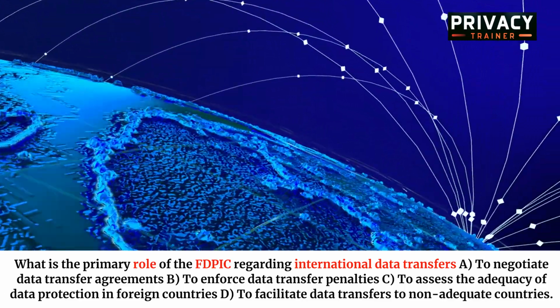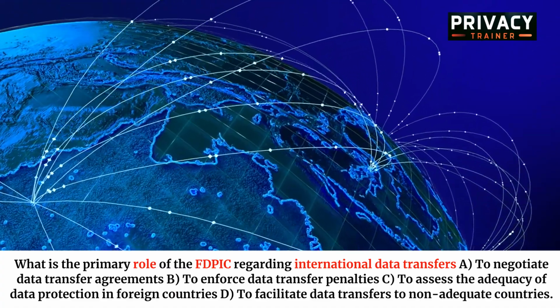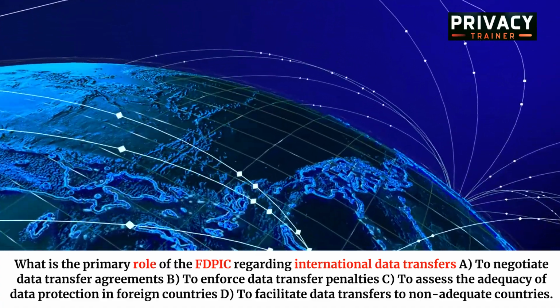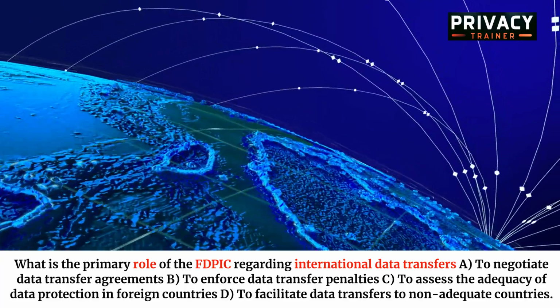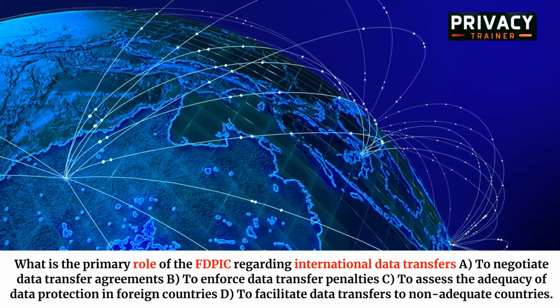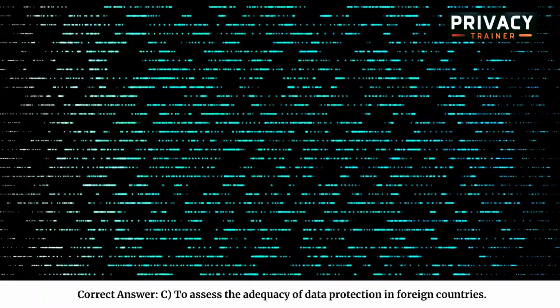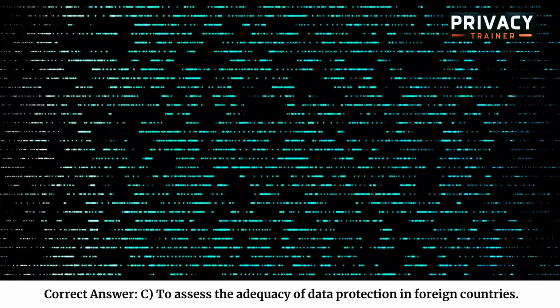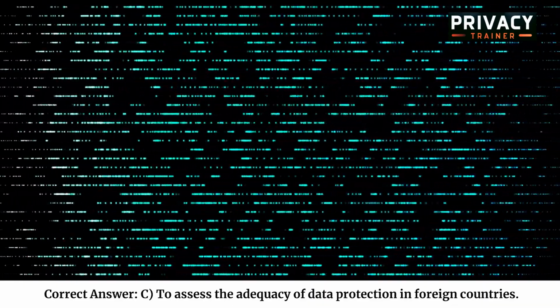What is the primary role of the FDPIC regarding international data transfers? A. To negotiate data transfer agreements. B. To enforce data transfer penalties. C. To assess the adequacy of data protection in foreign countries. D. To facilitate data transfers to non-adequate countries. Correct answer. C. To assess the adequacy of data protection in foreign countries.